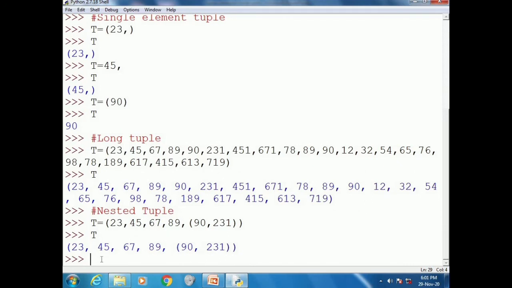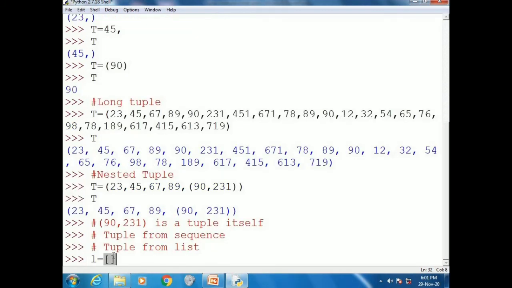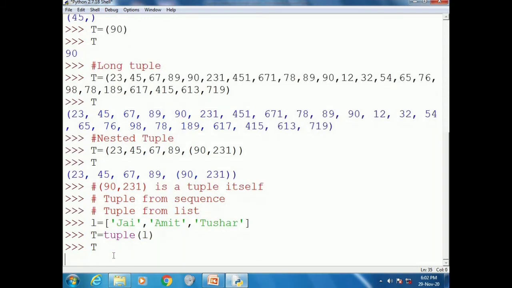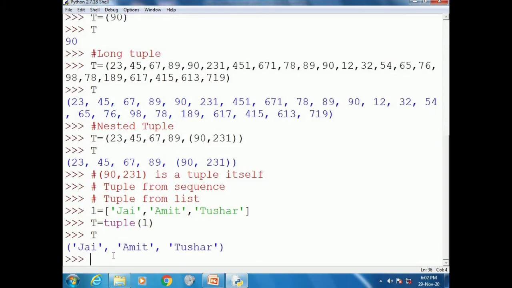We can also create tuples from existing sequences, and a sequence may be a list, a string, or a tuple. We are creating a tuple from a list, and the list contains string values J, Amit, and Tushar. T is equal to tuple L will convert the list to a tuple. As you can see, it is in round brackets.